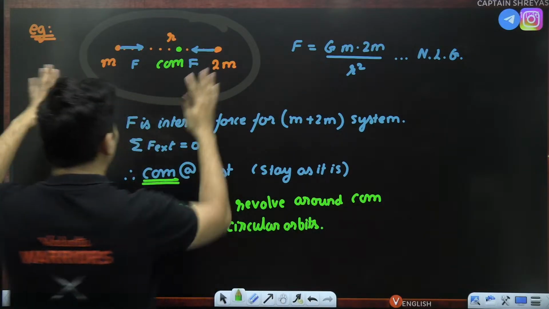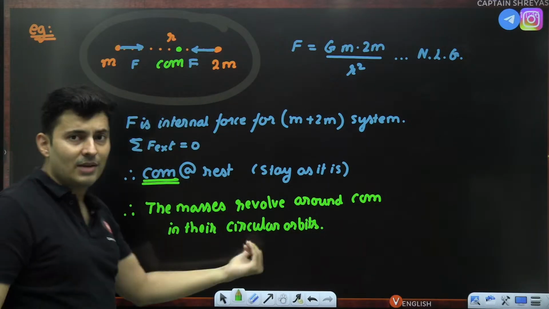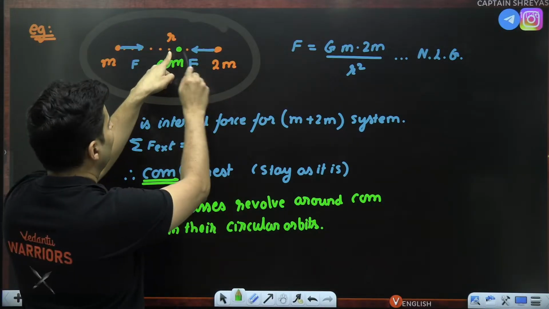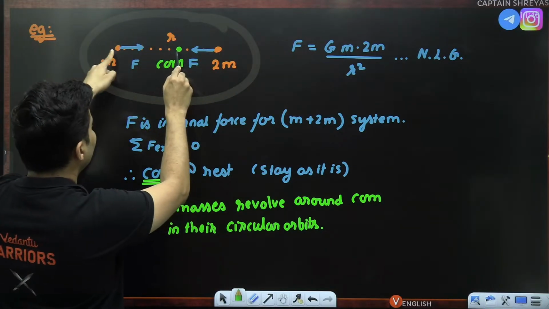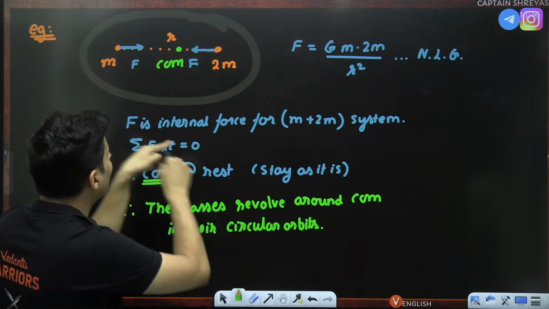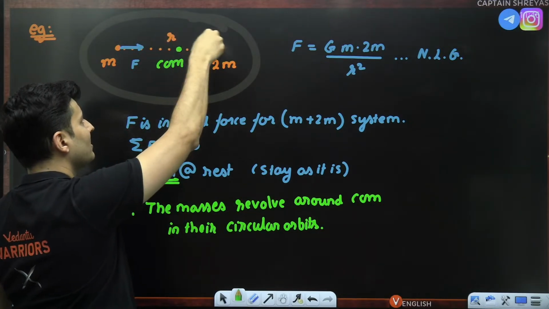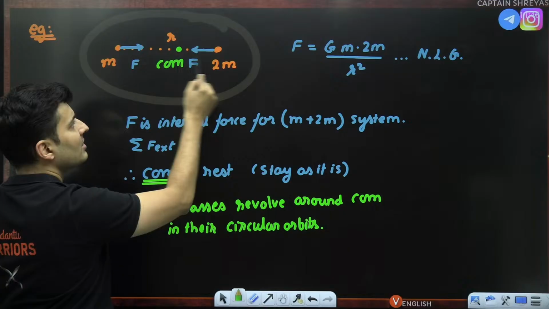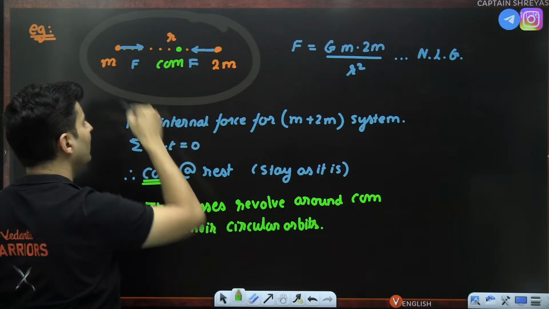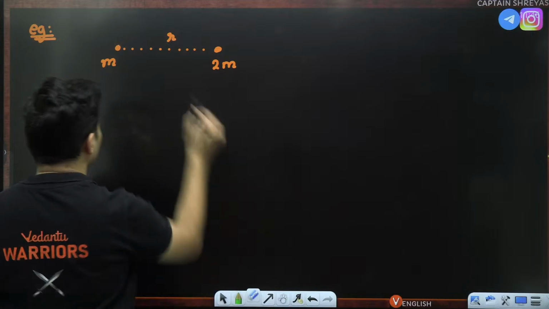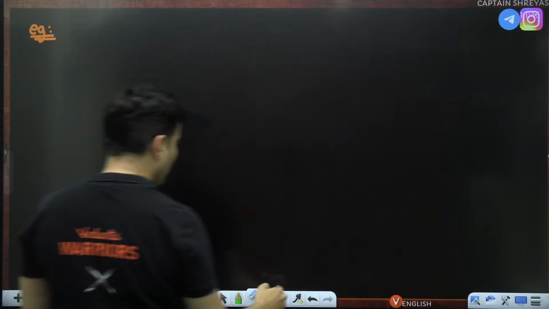Okay. Now, will their orbits be of the same radius? Obviously not, because the masses are not equal. Center of mass is closer to 2m and it is far away from m. So m will go on a larger orbit, 2m will go in a smaller circular orbit, because this distance is smaller. So what I will do is, better to draw two circles.